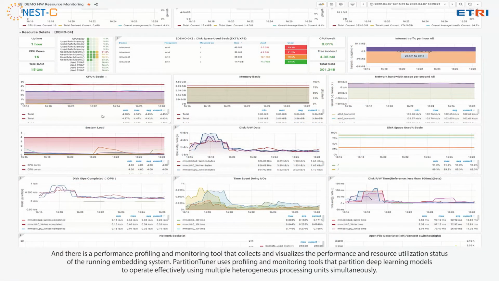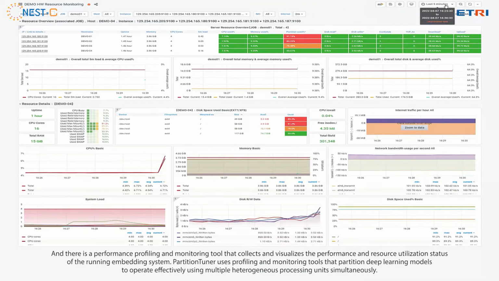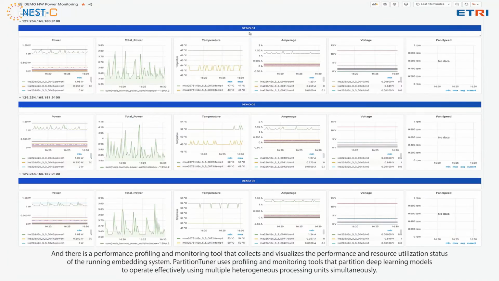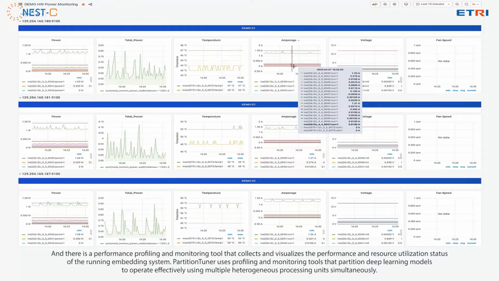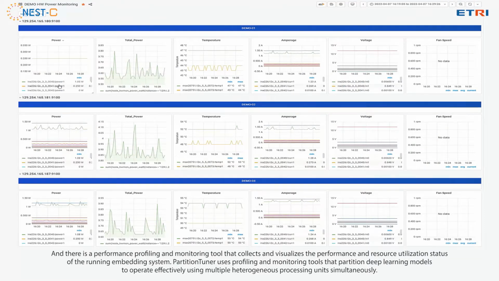And there is a performance profiling and monitoring tool that collects and visualizes the performance and resource utilization status of the running embedded system. Partition tuner uses profiling and monitoring tools that partition deep learning models to operate effectively using multiple heterogeneous processing units simultaneously.